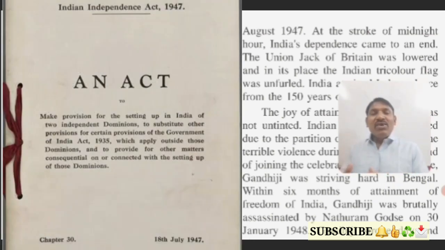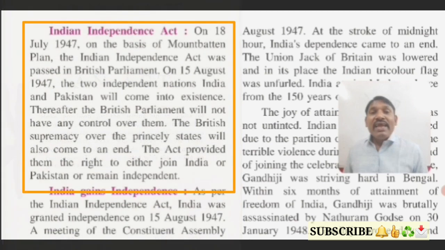Yes, students, in the beginning of this chapter I have told you that the British government started working on giving independence to India. As per that, on 18th July 1947, on the basis of the Mountbatten Plan. What was the Mountbatten Plan? That there should be two countries, Pakistan and India. On this idea, the Indian Independence Act was passed in the British Parliament. Which was the day? 18th July 1947. The Act was passed in Britain.